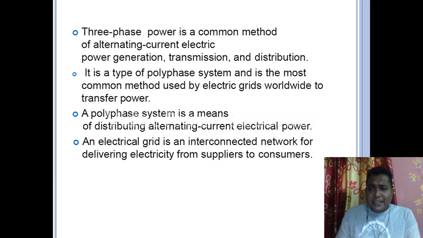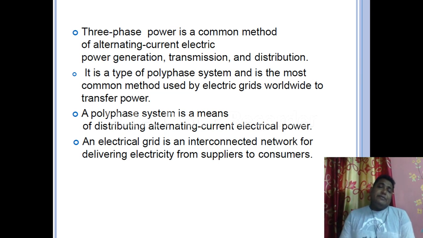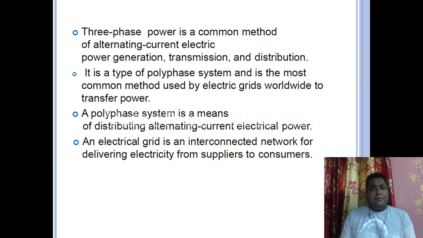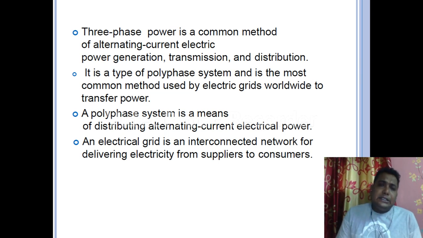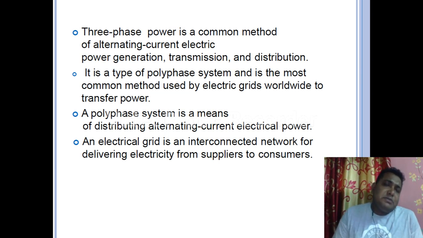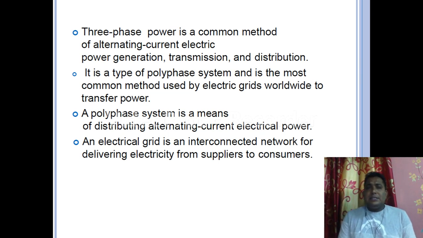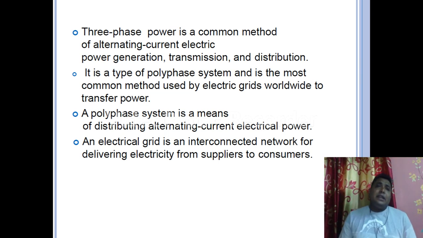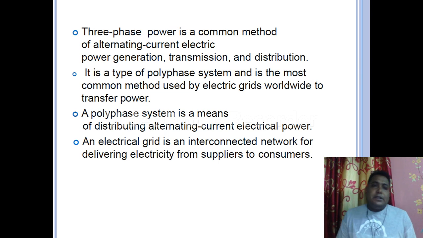Now there is a term, electrical grid. What is an electrical grid actually? A grid is a system where all the generating stations and power transmission lines are connected. The grid system is like a power pool where all the different generating stations and transmission lines are connected, and if there is any electrical emergency in some state or area, the electricity department can buy energy from there and give us that energy.